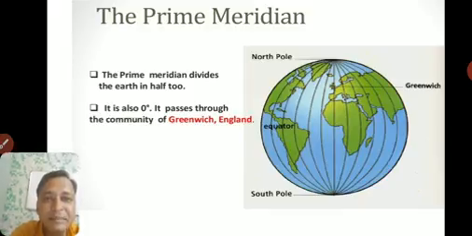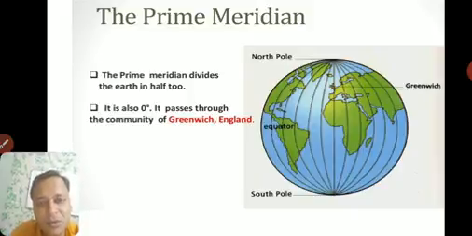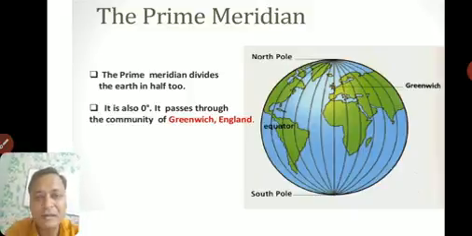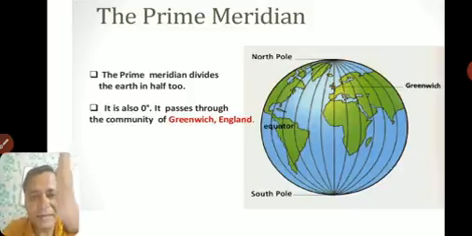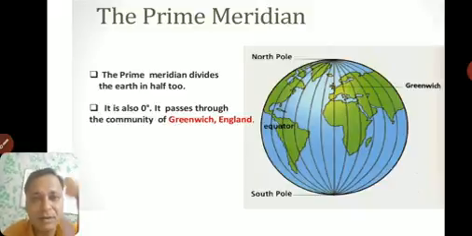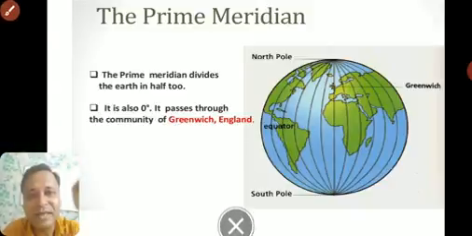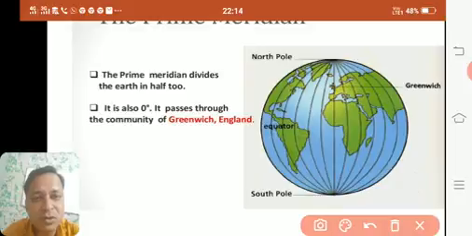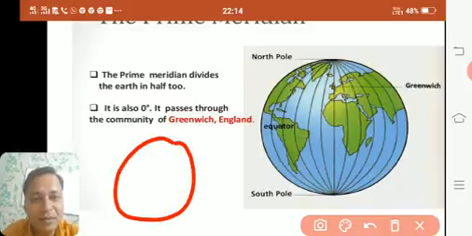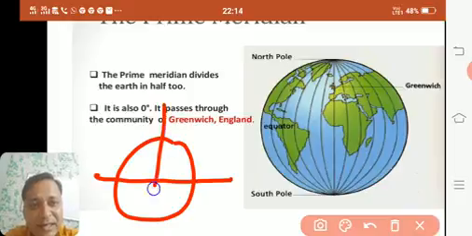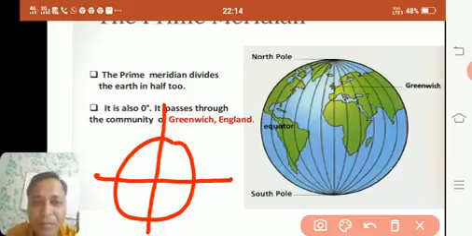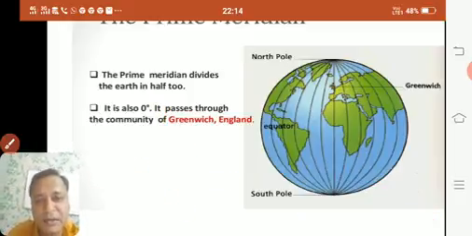The prime meridian divides the earth in half too. Like the equator divides horizontally, the prime meridian divides vertically. Understood? We said that the equator also divides it in half. So if this is the earth, the equator divides in this way, and the longitude or prime meridian divides in this way. But they both divide the earth into two equal halves.